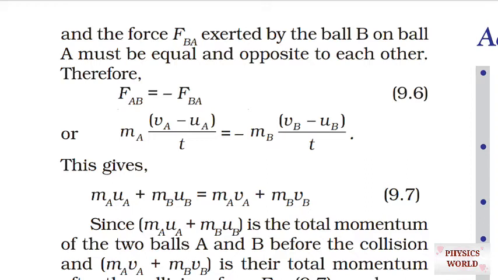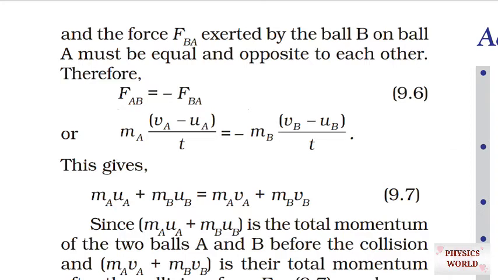The t will cancel on both sides, which gives mA vA minus mA uA equals minus mB vB plus mB uB. After rearranging it, we get mA uA plus mB uB equals mA vA plus mB vB.